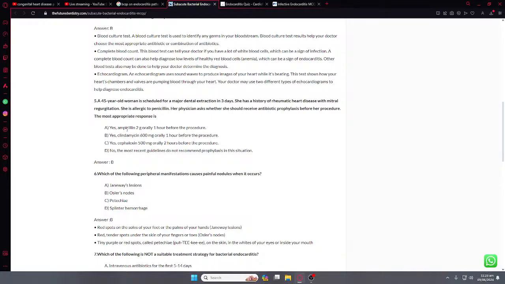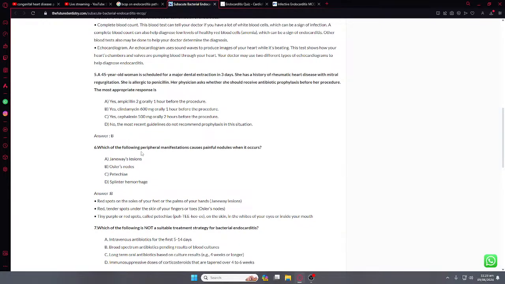The most common response is yes, she should receive antibiotics, but it should not be penicillin. It should be something like a cephalosporin or clindamycin is good. Cephalexin is a cephalosporin, but a person who is allergic to penicillin should also avoid those, because the mechanism of action is the same. So B is most correct, because this is also a form of penicillin, ampicillin.